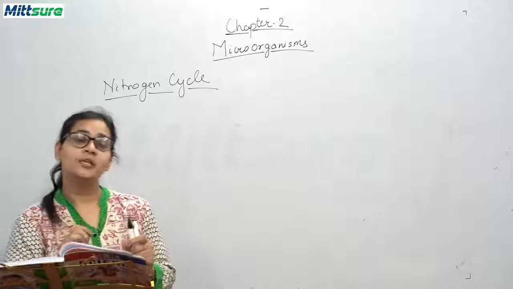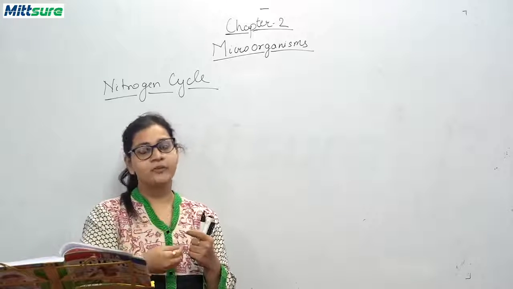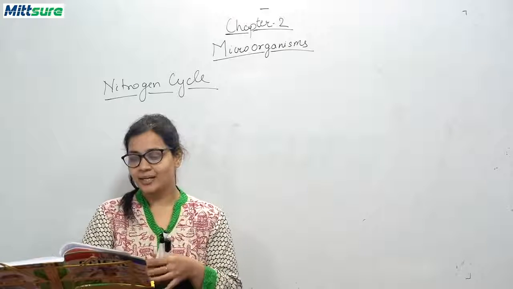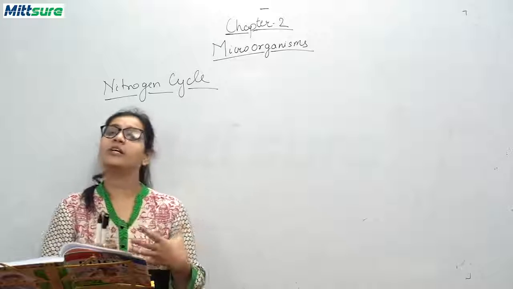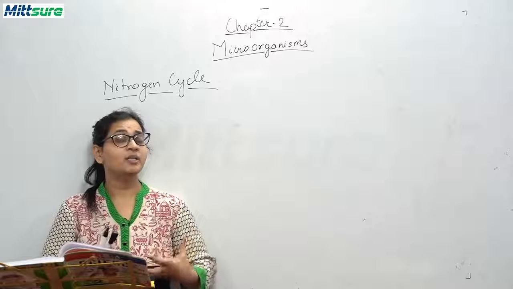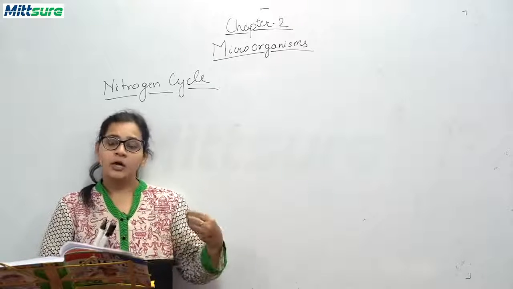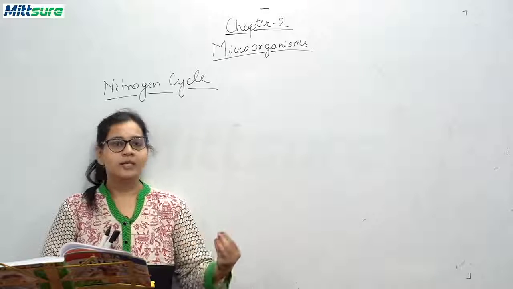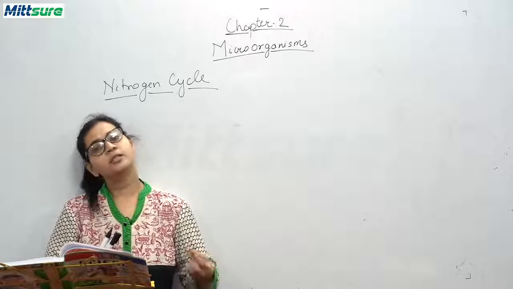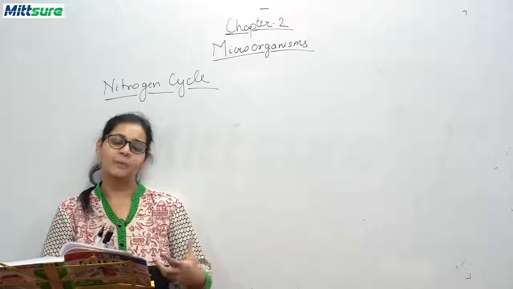Now I will be telling you how free nitrogen can be converted into ammonia with the help of lightning. And one more fact is that bacteria are helpful in genetic engineering also. Some person or some of your parents may be suffering from a disease called diabetes. What is diabetes? In which the pancreas of the patient is not able to produce, or produces very little or no, insulin. So this bacteria is used to create insulin artificially, which is helpful to treat diabetic patients.